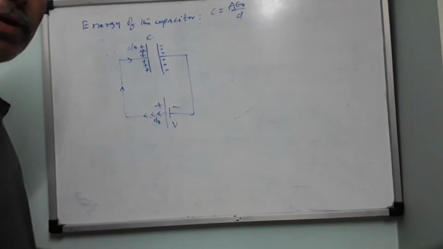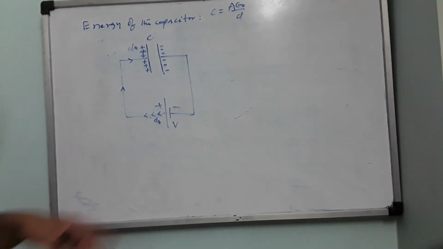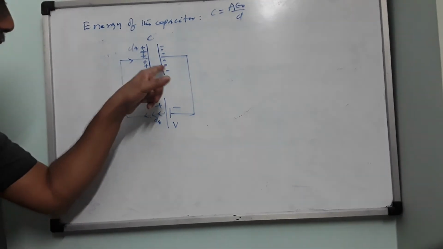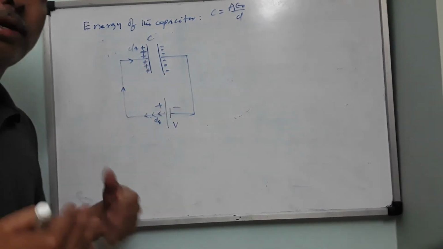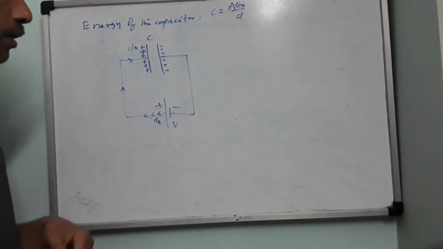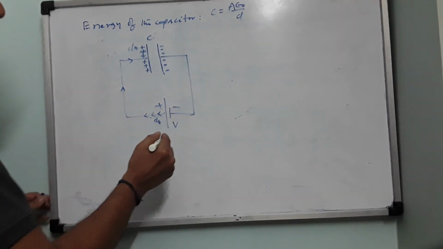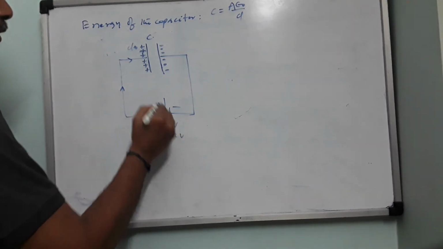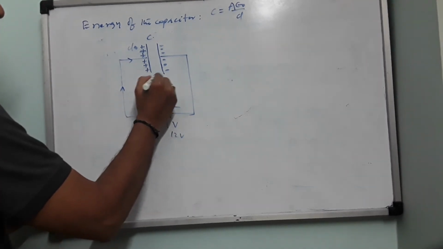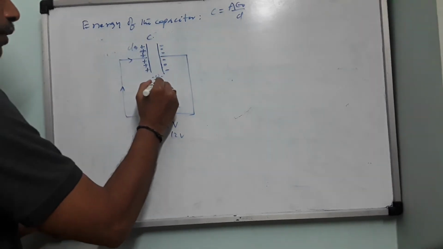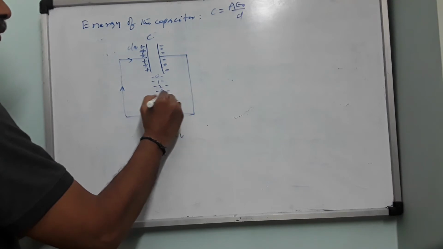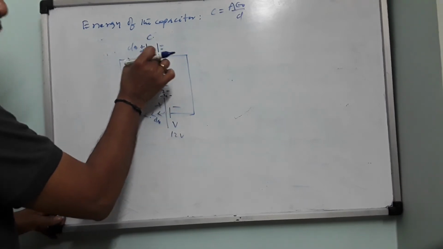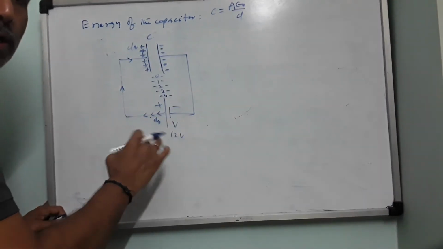This process will continue until the potential difference. As soon as it acquires the polarity, positive and negative, it starts developing a potential difference. At the beginning, suppose this is a 12 volt battery I have connected. Initially there was 0 volt when no charge was there. Next it will become 1 volt, next 2, next 3, next 4. As its potential goes on increasing, the battery has to do more and more work.